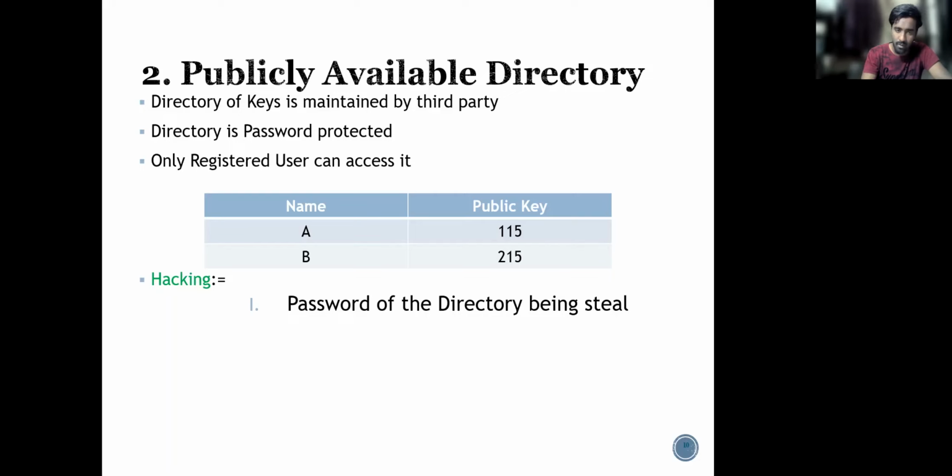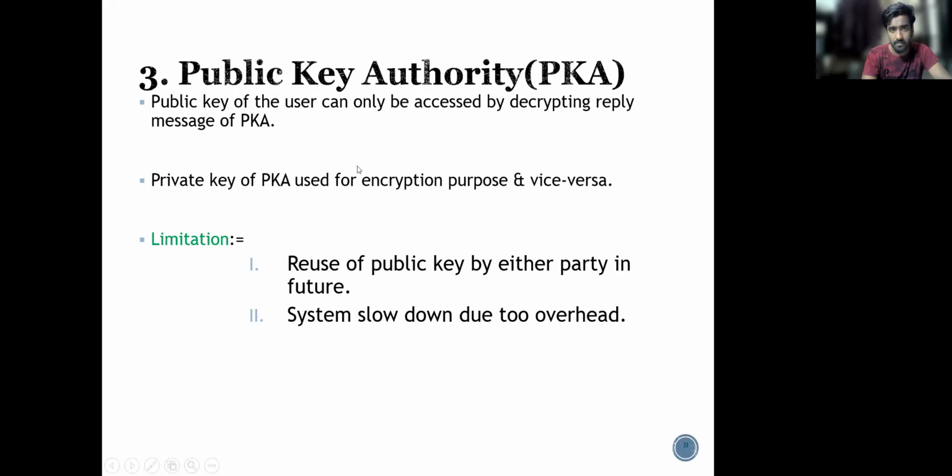And in this scheme also, there is no security, as anyone can access the directory. So hacking is easily done here, and the password of the directory can easily be stolen. What are the limitations? It is maintained by a third party, and the directory is password protected, and only registered users can access it.